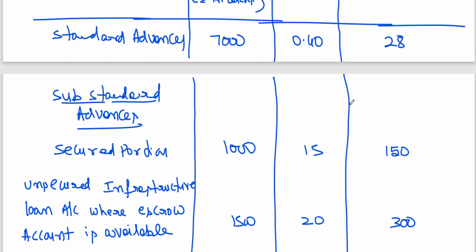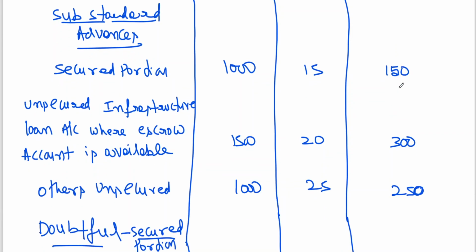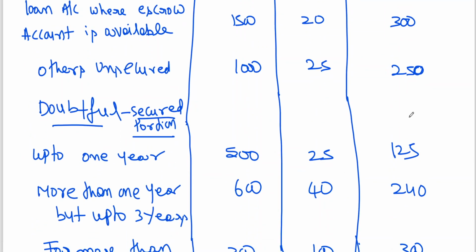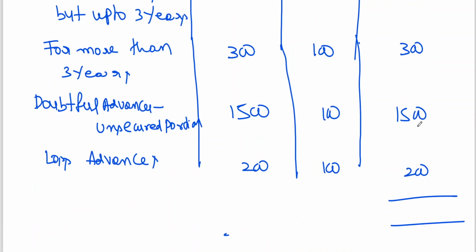Just a minute, my dear friends. 28 lakhs plus 150 lakhs plus 300 lakhs plus 250 lakhs plus 125 lakhs plus 240 lakhs plus 300 plus 1500 plus 200. 3093.